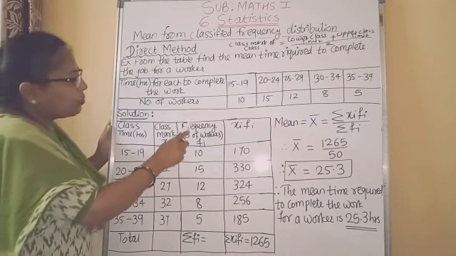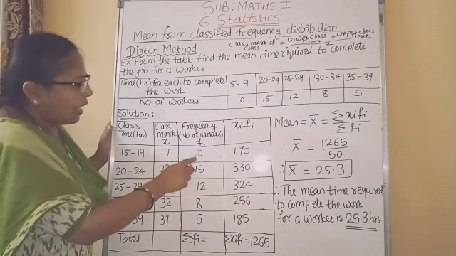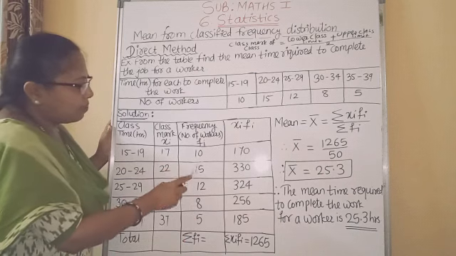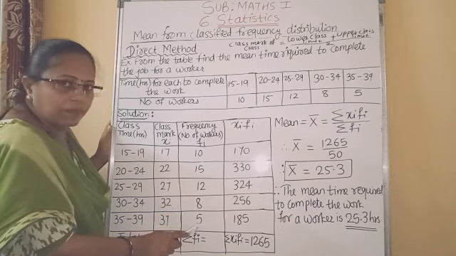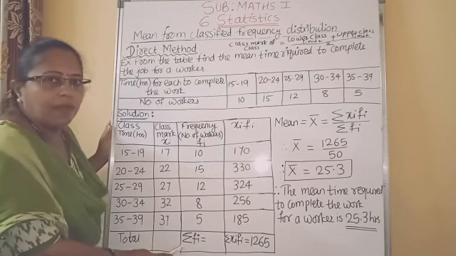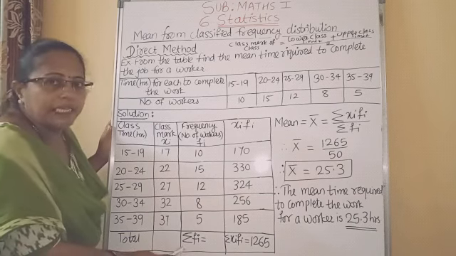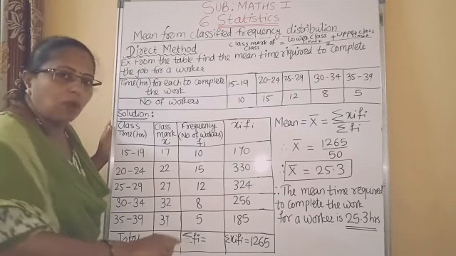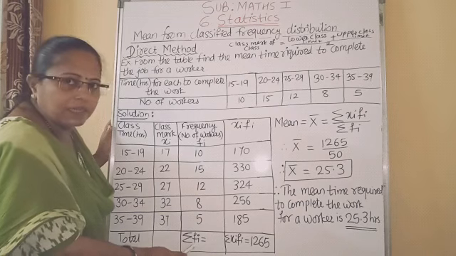Then we have to add all these frequencies. 10 plus 15 plus 12 plus 8 plus 5. This addition of frequency is denoted by the symbol sigma Fi. This symbol is called sigma. Sigma Fi, or you can also say the sum of frequencies.